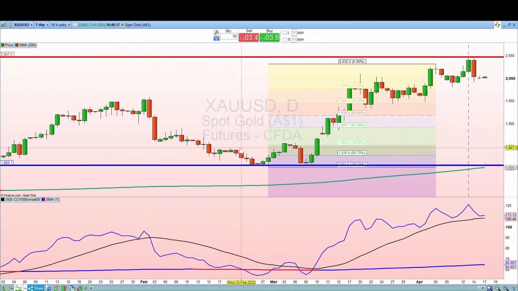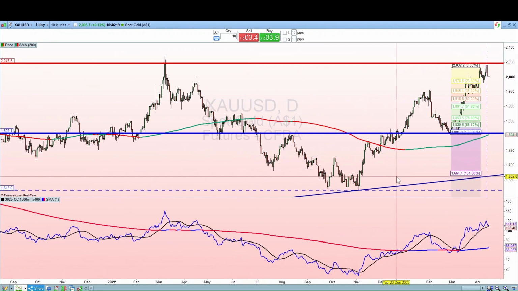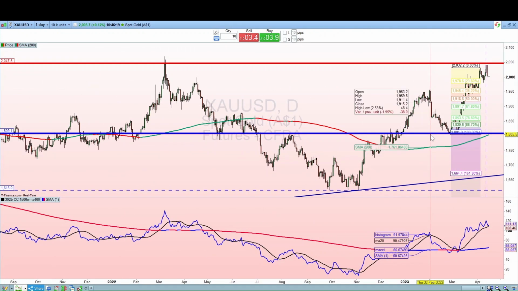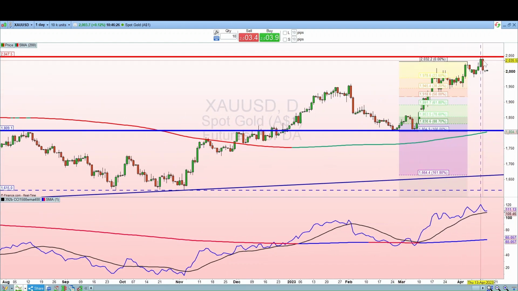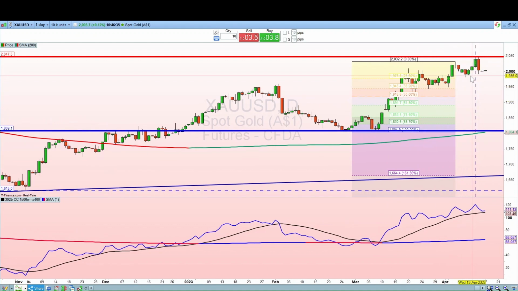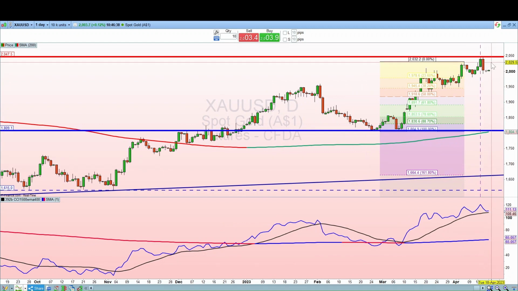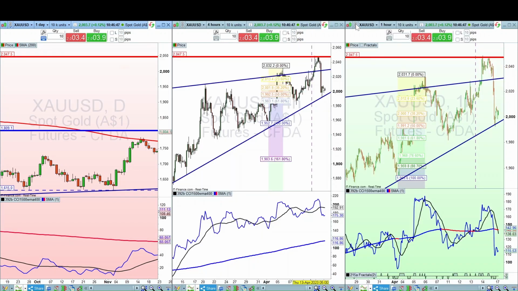So first off on the daily, I'll zoom out first. You can see there was that support area at 1809. It's way off at the moment, but it made a nice advancement from that level up to the resistance at 2047, and it's bounced off that. That was previously a minor resistance, and we made it a solid hard resistance after the previous couple of days once it confirmed. So we're currently in this bit of a retracement to the downside on the daily, although you'll notice that CCI is in a pretty strong uptrend, so the uptrend may continue, but just be cautious.